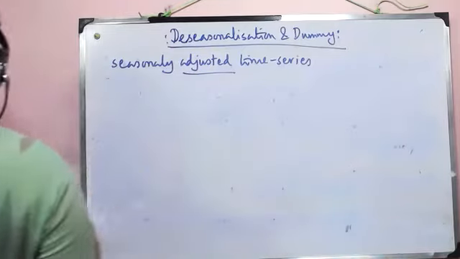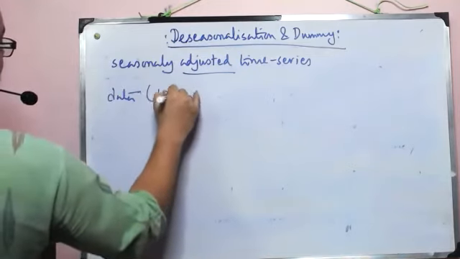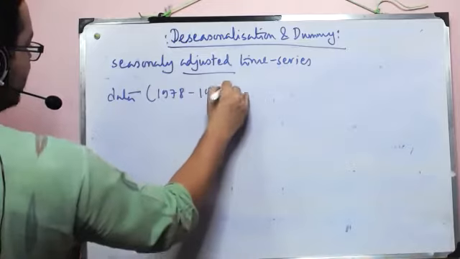So let us consider time series data, obviously, for 1978 to 1995.